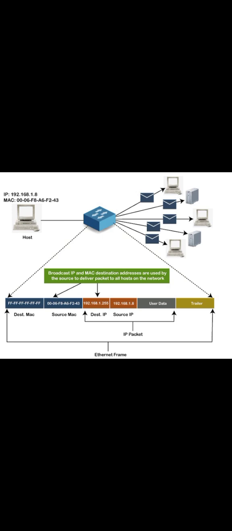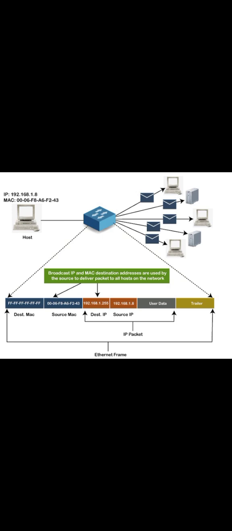So anyway, to transfer the data from one system to another system, we need two addresses. One is the MAC address and the other one is the IP address. The MAC address is the hardware address, the IP address is the internet address. IP means internet protocol. Now see the frame. In a frame we have a total of 6 octets. The first one is the destination MAC address. It is saving FF hyphen FF. FF means the MAC address is in the hexadecimal number system.